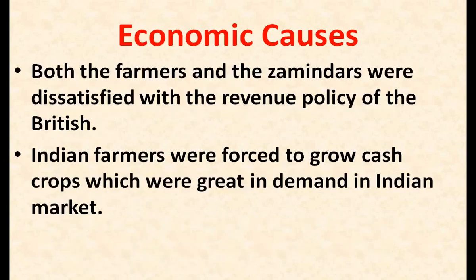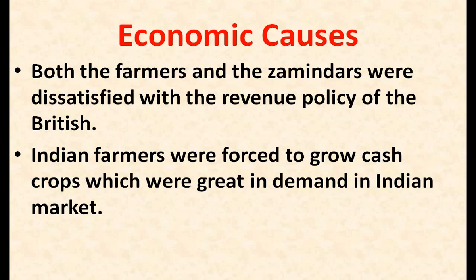Now some economic causes. Both the farmers and the zamindars were dissatisfied with the revenue policy of the British. Yes, friends, as we studied in our previous lecture, the British government introduced the zamindari system, mehalwari system and rayatwari system.